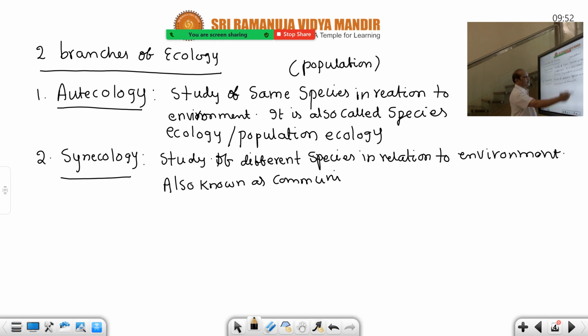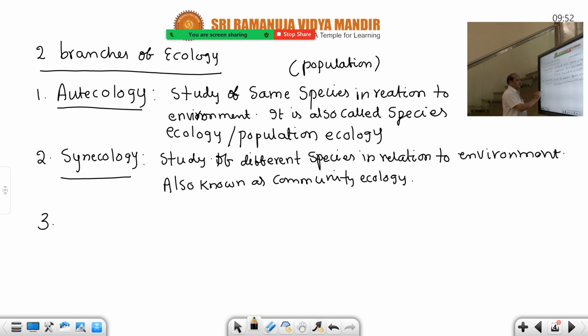Because a group of populations is called a community. A group of the same species is a population. A group of populations is a community. Groups of communities form an ecosystem. Groups of ecosystems form ecology and the ecosphere. So that's why this is also called community ecology.